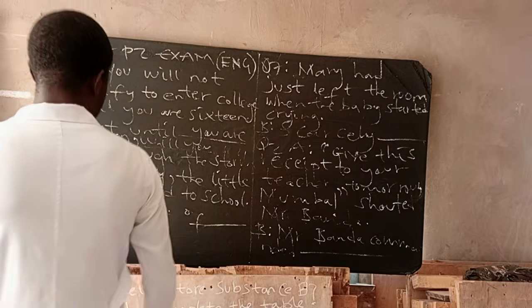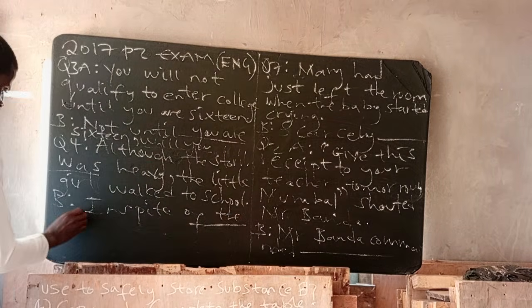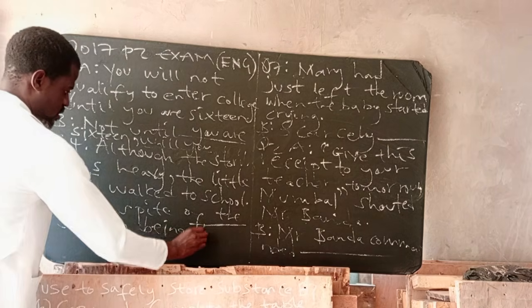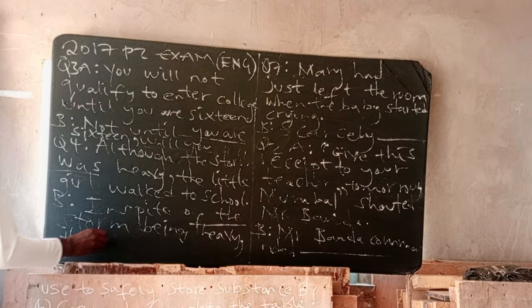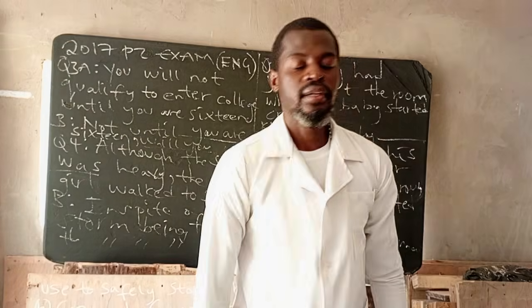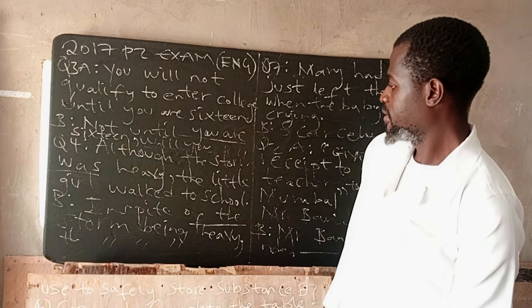So in spite of the storm being heavy, comma, the little girl walked to school. Okay, it's as simple as drinking water, guys. Yes, thank you so much.